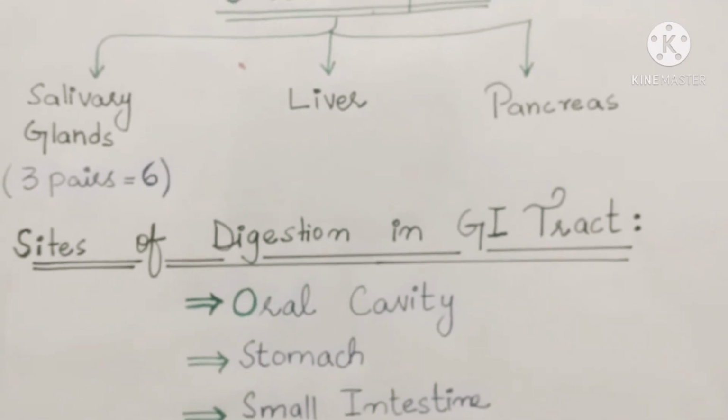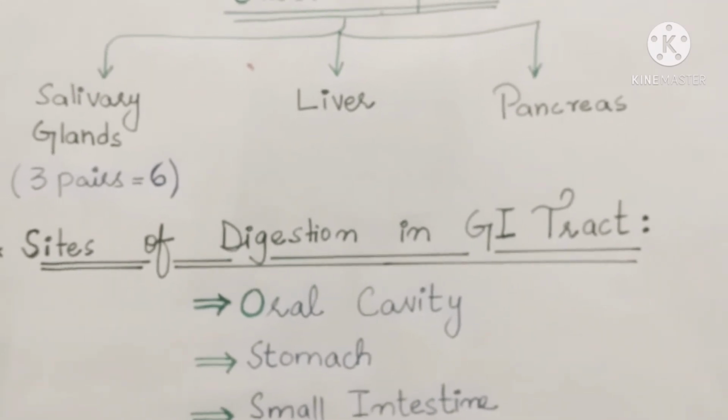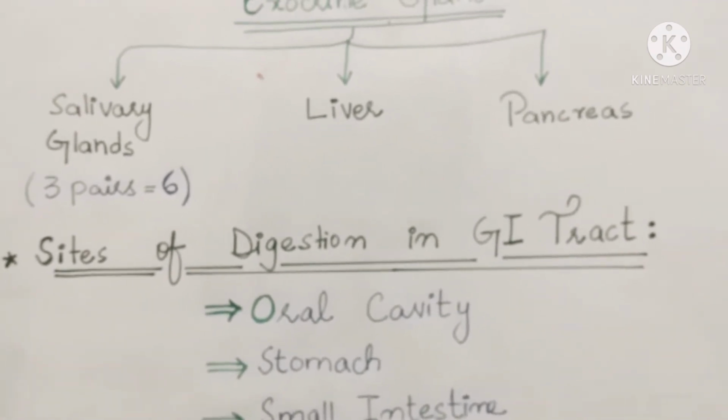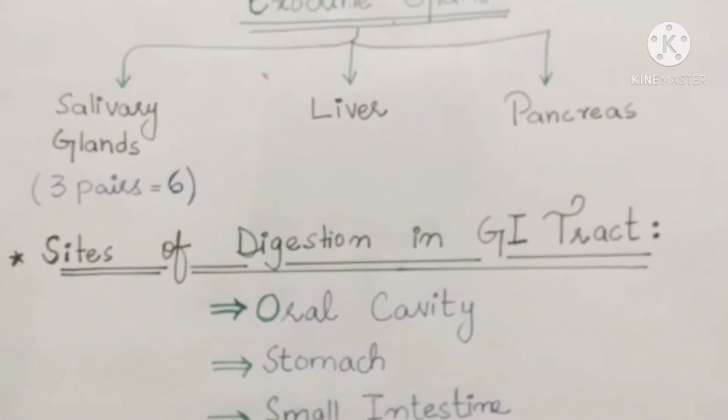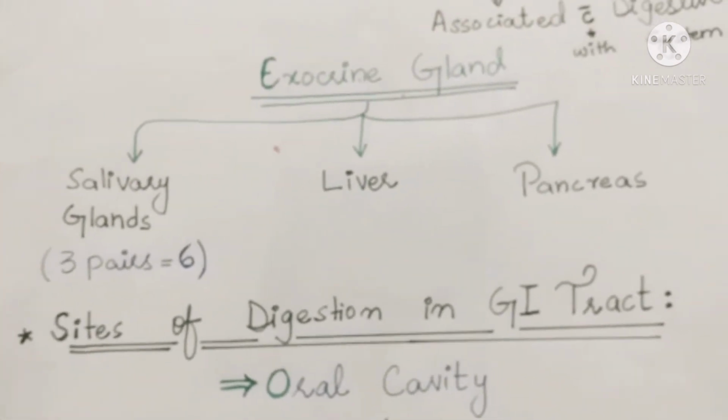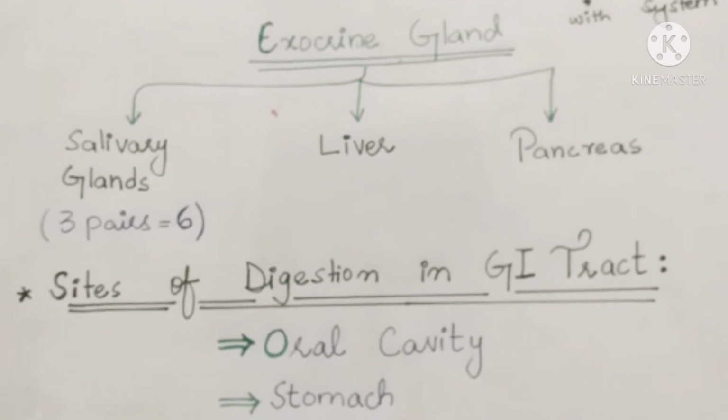It plays its role in the digestion of carbohydrates, proteins, and lipids as well. And for the digestion of lipids, the liver plays its role along with the small intestine. So these were the three main sites of digestion.